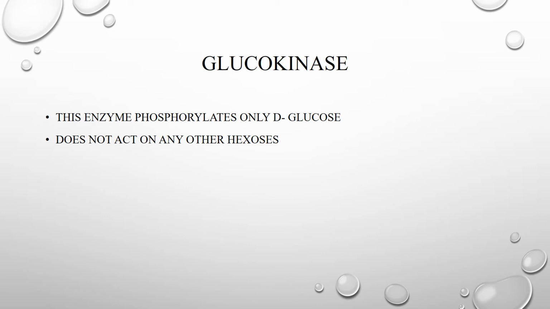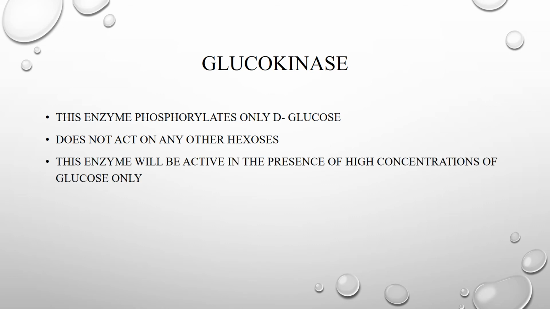And then when we come to the glucokinase enzyme, it phosphorylates only D-glucose. That means it can act only on D-glucose and does not act on any other hexoses. That is, glucokinase is very specific and this enzyme will be active only in high concentrations of glucose.